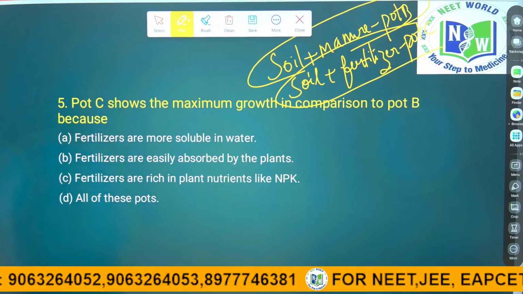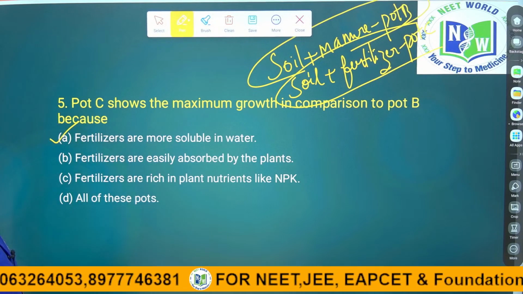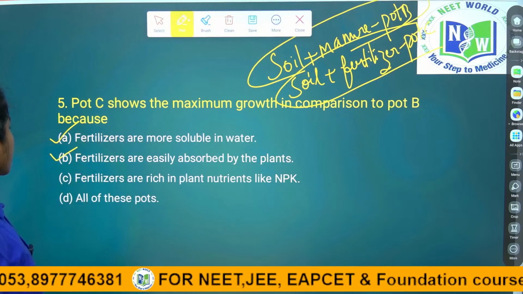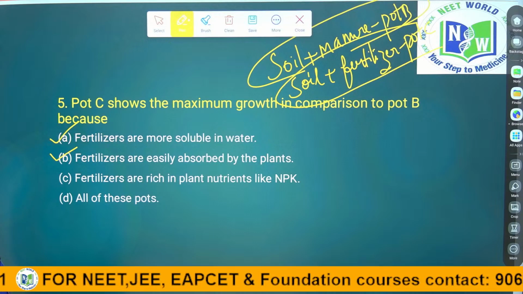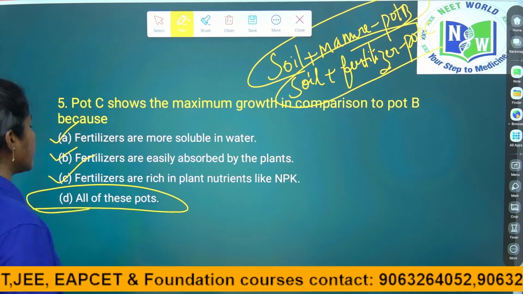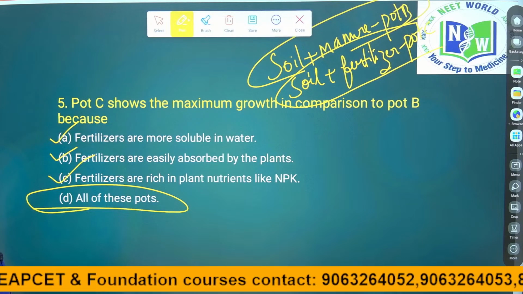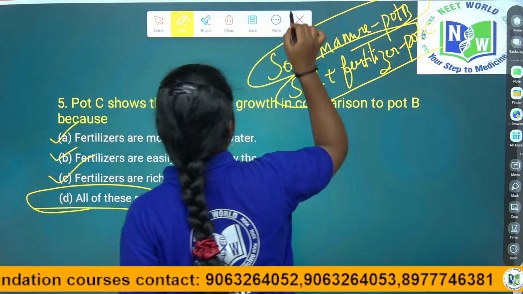Fertilizers are more soluble in water, of course yes. Fertilizers are easily absorbed by the plants, of course it is true. Fertilizers are rich in plant nutrients like NPK: nitrogen, phosphorus and potassium. It is also the right answer. So the answer is all of this, it is the correct answer. So this is a case based question, children.